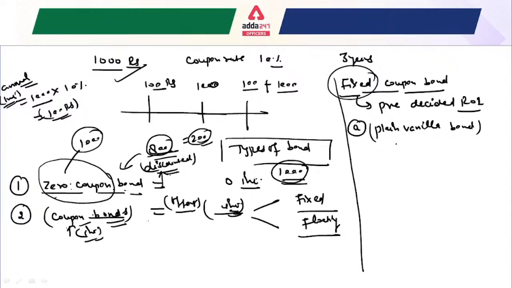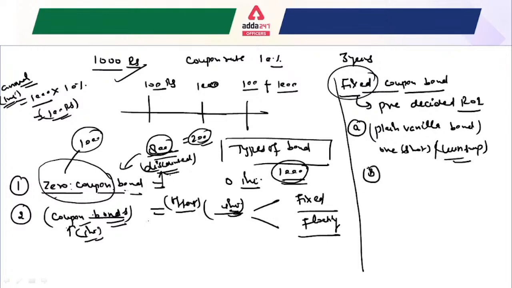So in a plain vanilla bond, the rate of interest is fixed, and whatever the redemption value is, it is paid in one shot, or one lump sum amount. So that is known as a plain vanilla bond.